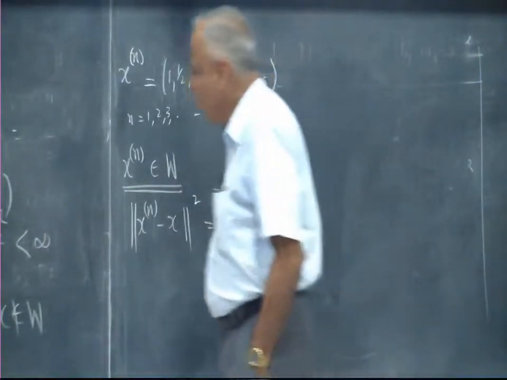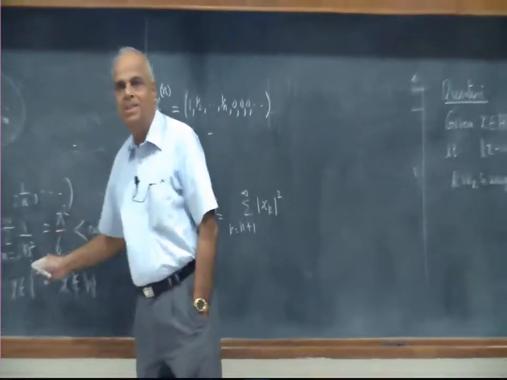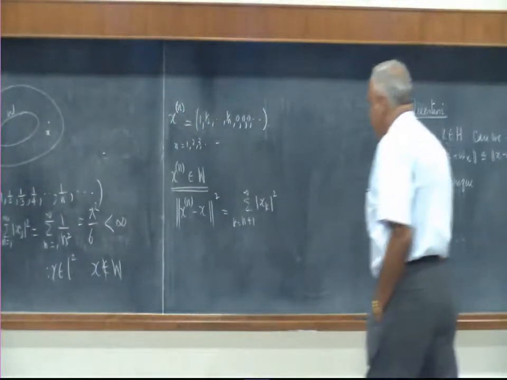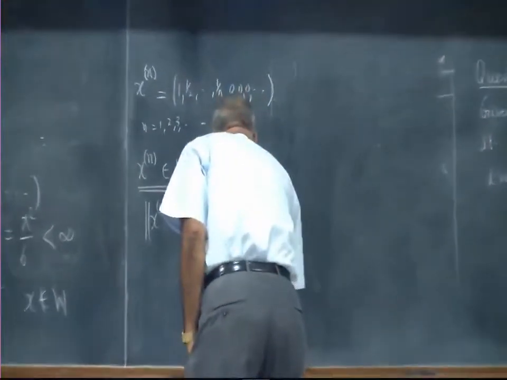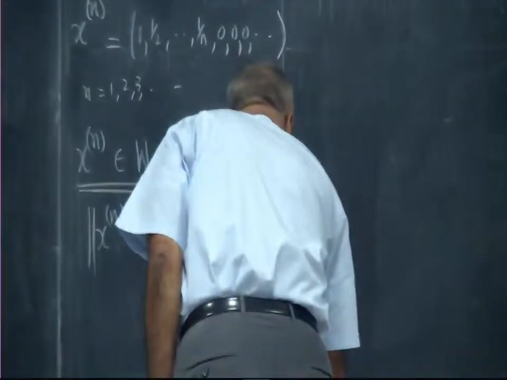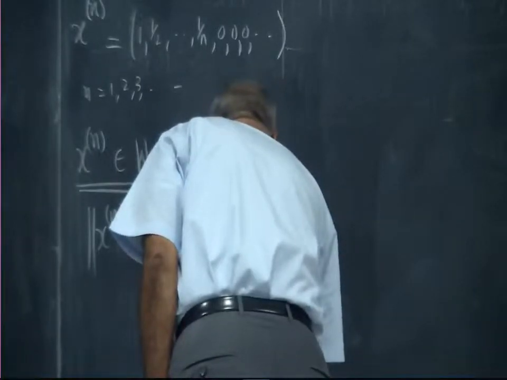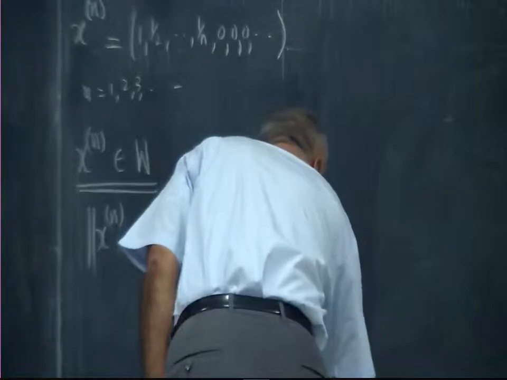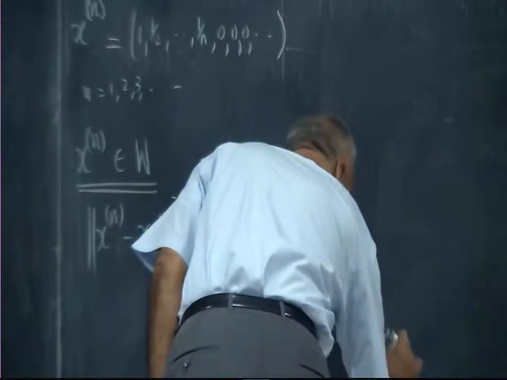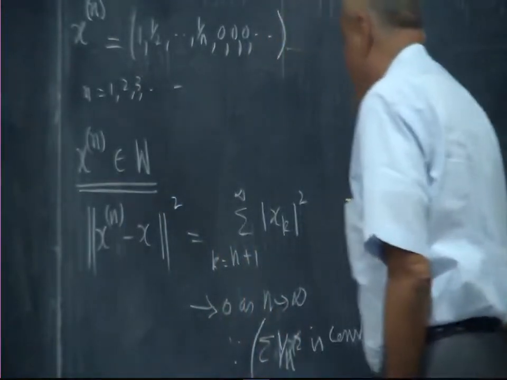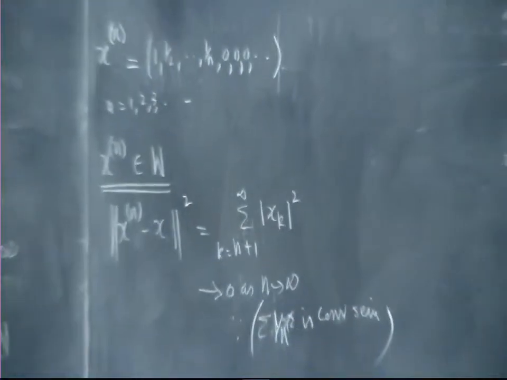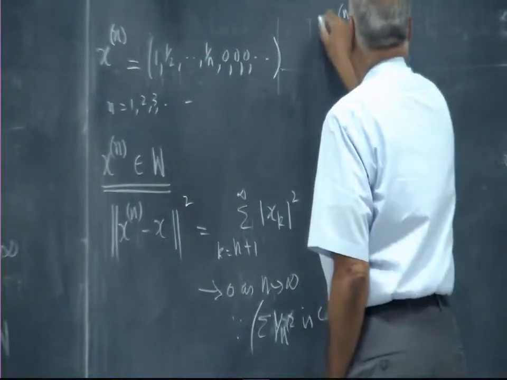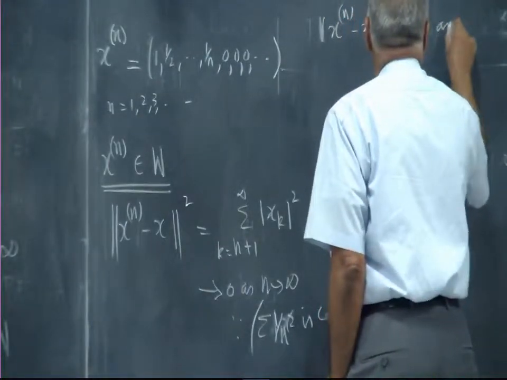That will go to 0 because this is the tail end of a convergent series. The tail end of a convergent series will go to 0. So this tends to 0 as n tends to infinity, because summation 1 by n squared is a convergent series. Okay. So, therefore, it says xn minus x tends to 0 as n tends to infinity.